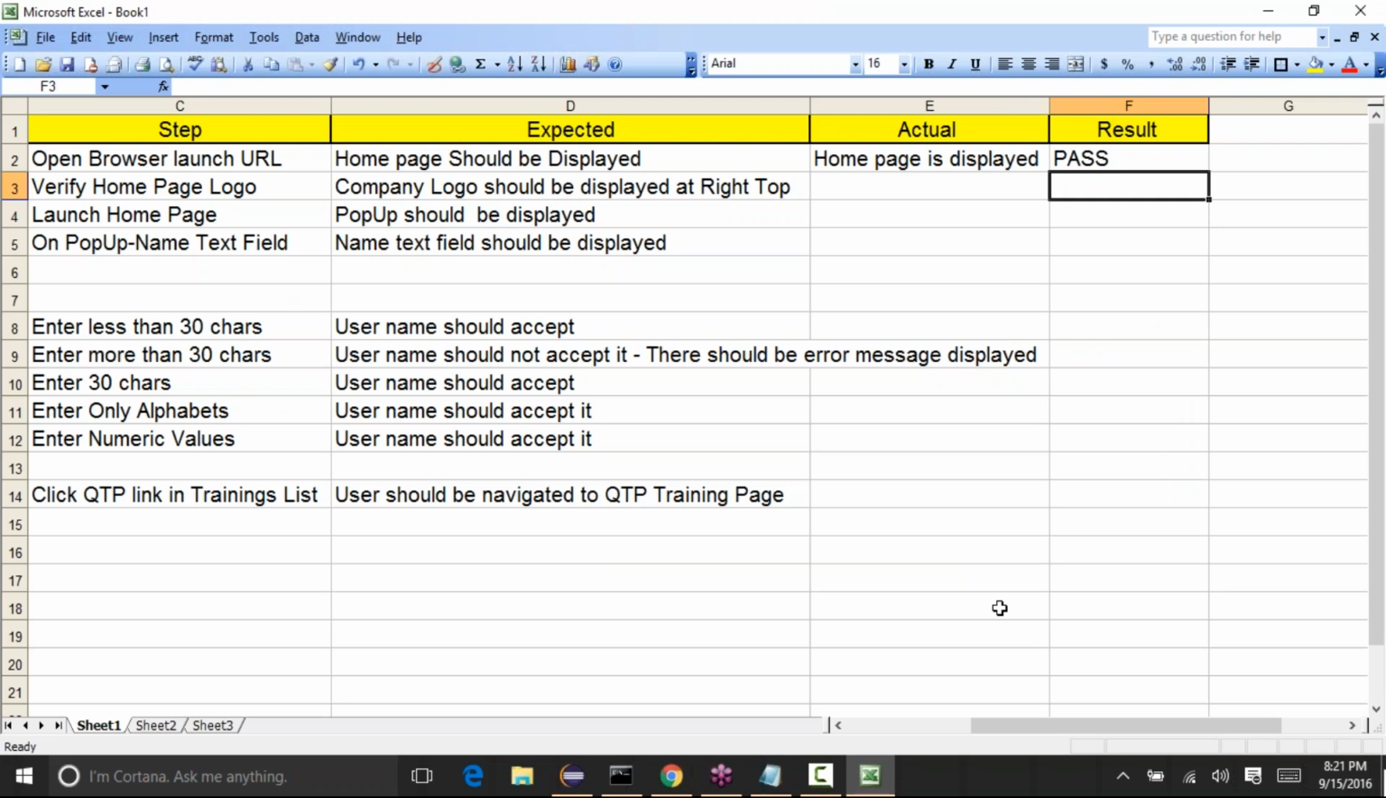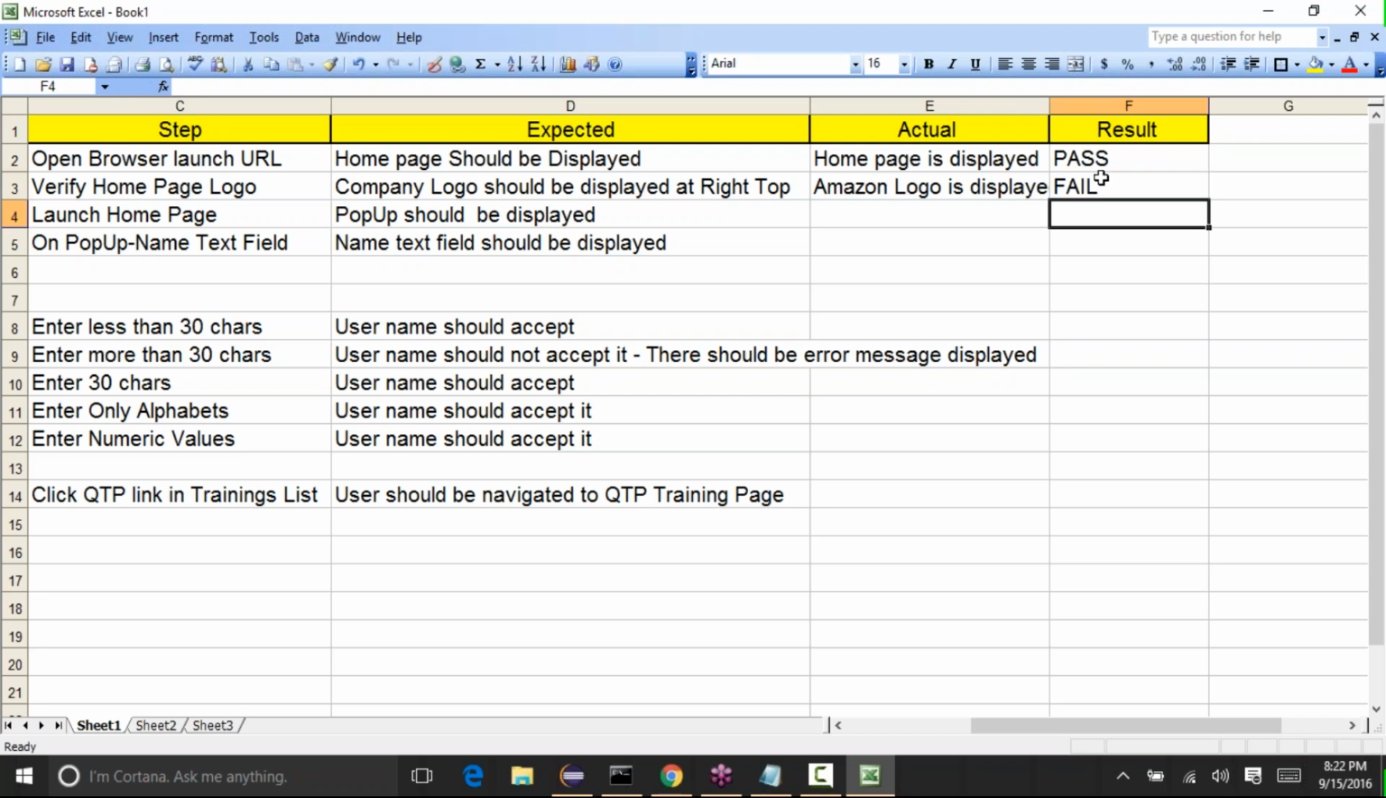If they see something else, if the application is not working as per the expected value, then we will fail the test case. For example, the company logo. I'm saying that my company logo should be displayed. Let's say when you open it, you see an Amazon company logo, we'll say in the actual that the Amazon logo is displayed. That is not what I'm expecting. I'm expecting my company logo, but if the Amazon logo is displayed, then we will fail the test case.